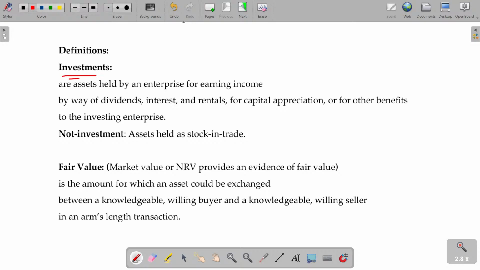Investments are the assets held by the enterprise for earning income. As already told, maybe dividend, interest, rental income, or even capital appreciation and other benefits. Assets held as stock in trade: if you are a real estate businessman, buying plots for sale as a regular business operation, then the plot will not be considered an investment. If we, not being real estate businessmen, purchase a plot held for long-term investment, that will come under investment. For the real estate businessman, it's stock in trade.